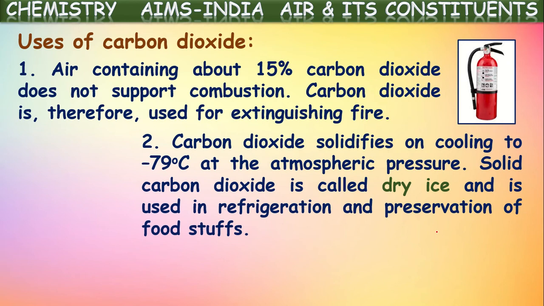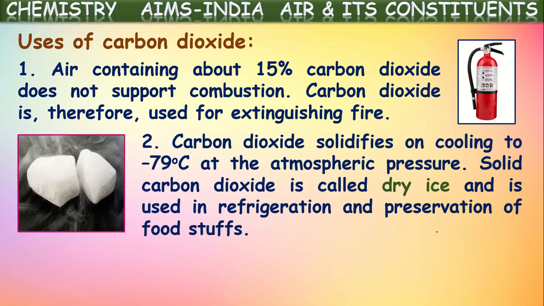Carbon dioxide solidifies on cooling to around minus 79 degrees Celsius at atmospheric pressure. This solid carbon dioxide so formed is called dry ice. Why is it called so? If you see, this is solid carbon dioxide. It seems like ice cubes, isn't it? But it does not contain any water in it. It seems like ice but has no water, that is why it is called dry ice.